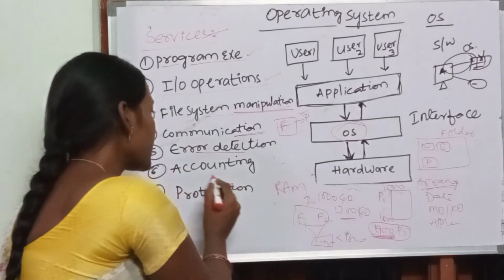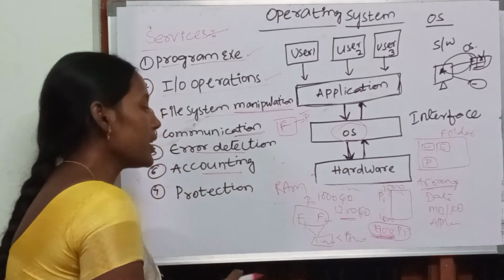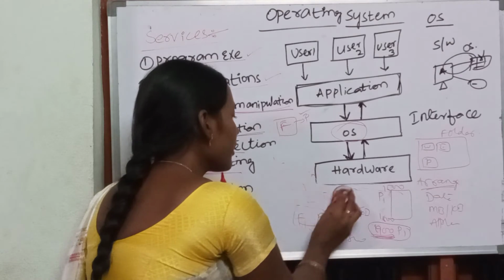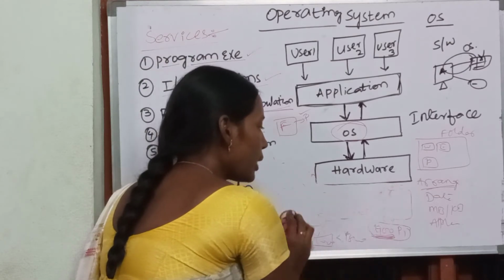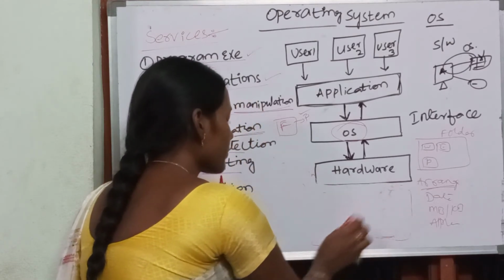Next, accounting. Accounting is nothing but how many hardware resources are allocated to a particular process.